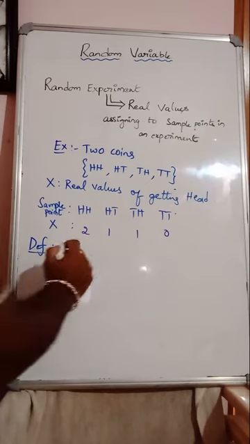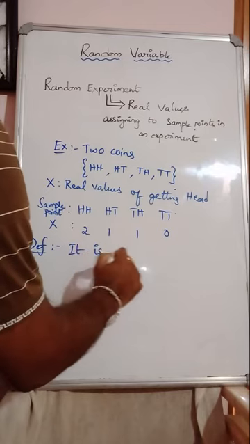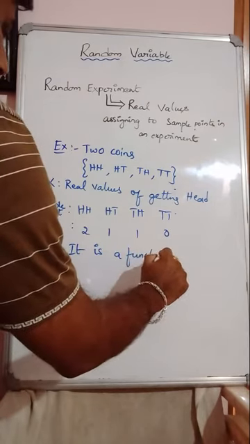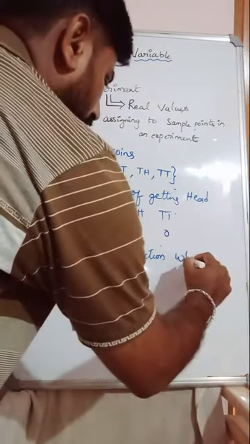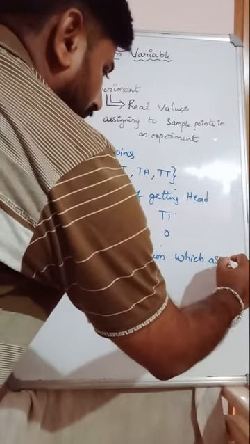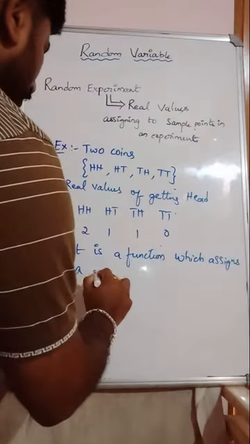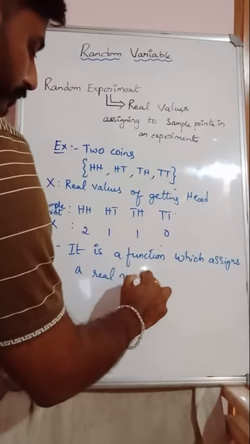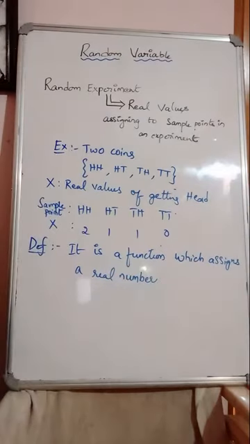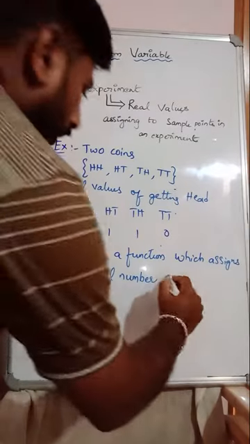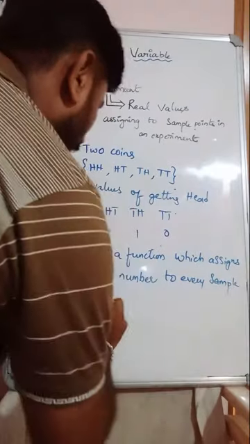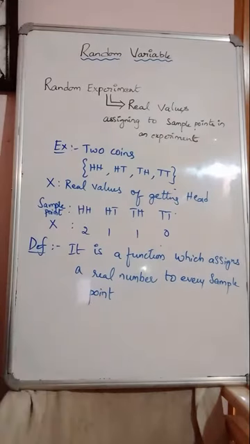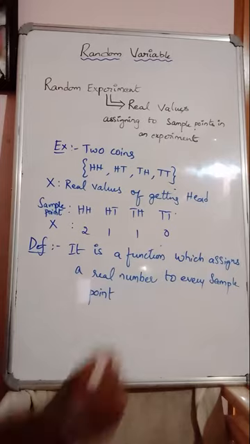A random variable is a function which assigns a real number to every sample point of an experiment, or to every sample point in the sample space.